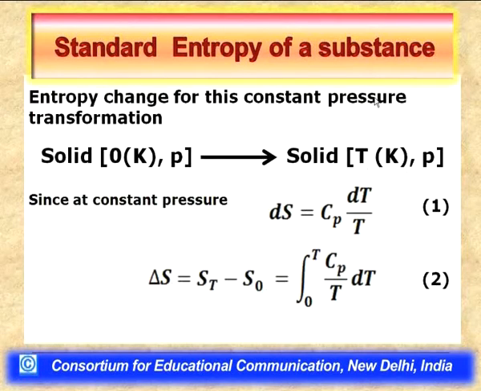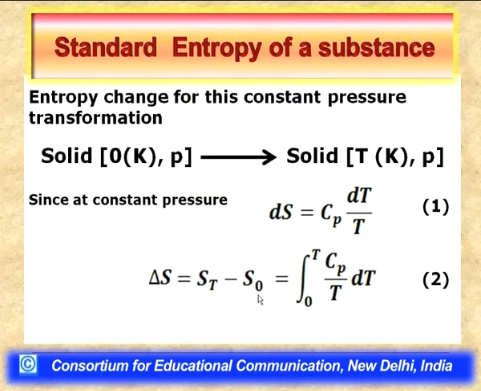Now for this transformation, the idea is how we can calculate the entropy change. If you notice carefully, this equation, solid at 0 Kelvin at pressure P, represents one state of the system, that is state 1, and when it gets heated to temperature T Kelvin, it represents state 2. Therefore the entropy change for this transformation can be calculated as the entropy of the solid substance at temperature T minus the entropy of the same substance at 0 Kelvin under the condition of same pressure.